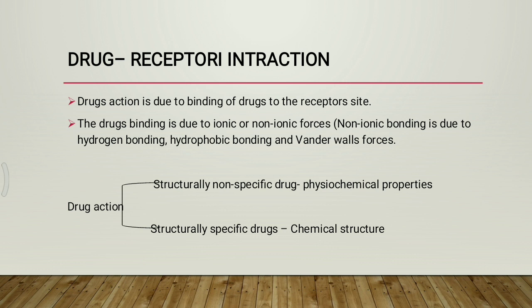Drugs are of two types: structurally non-specific drugs and structurally specific drugs.